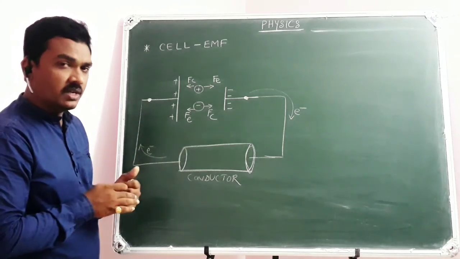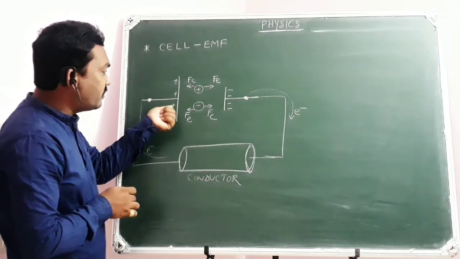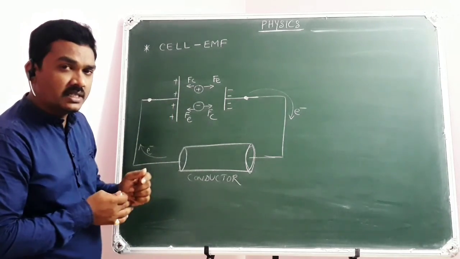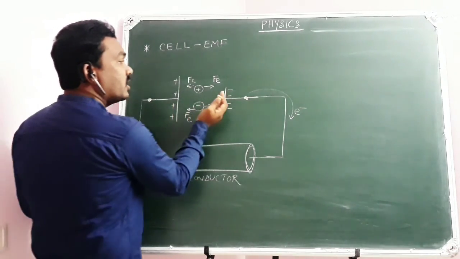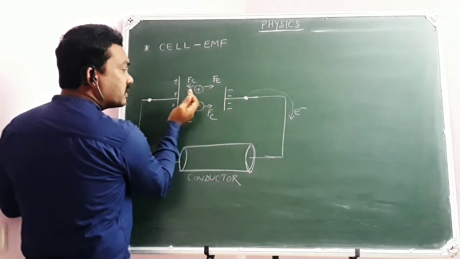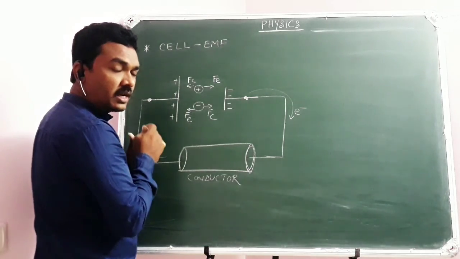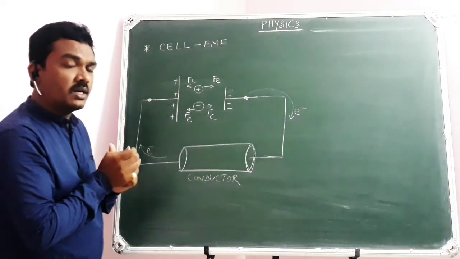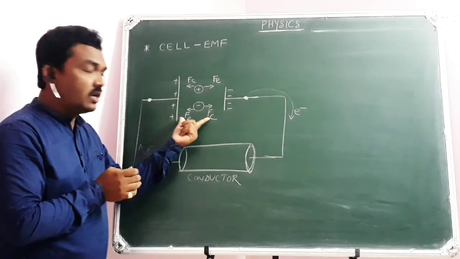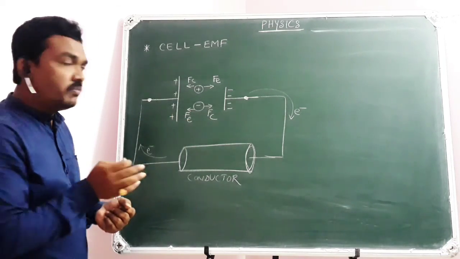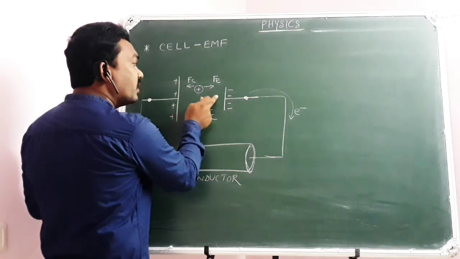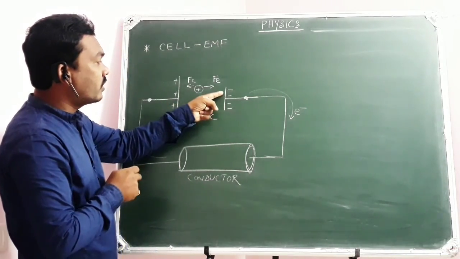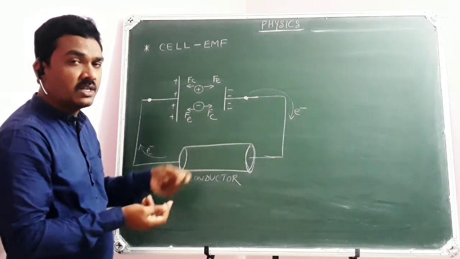But during this concept, when an electron is given to this positive plate and the equilibrium has been disturbed, then the positively charged ion moves towards the positive plate. Regarding this we are discussing. There is some amount of work done by this cell or battery to keep these ions moving between the two plates. Positive ion moving here from the negative plate to the positive plate. That's why work is done.